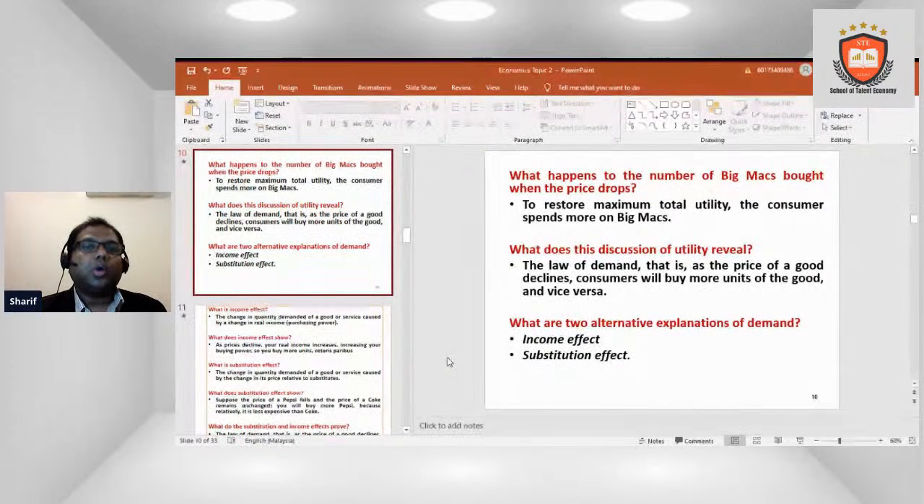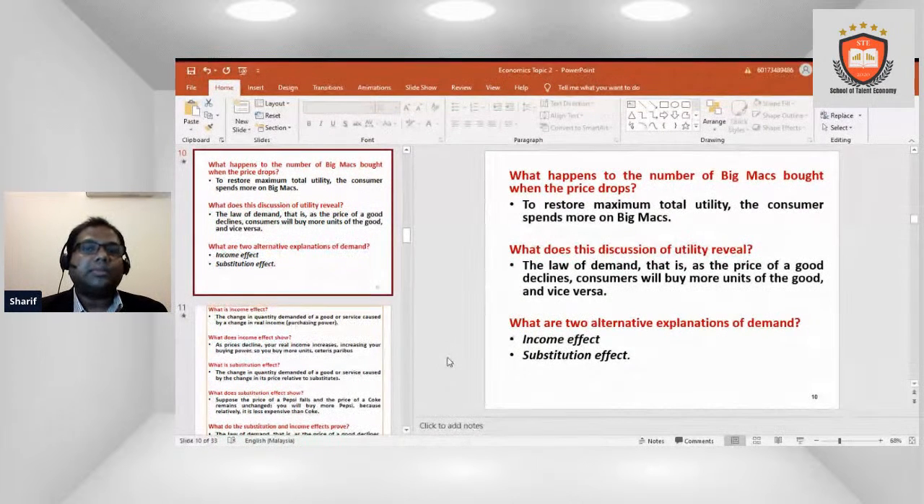What happens to the number of Big Macs bought when the price drops? To restore maximum total utility, the consumer spends more on Big Macs. What does the discussion of the utilities reflect? Basically, this utilities discussion is about the law of demand.